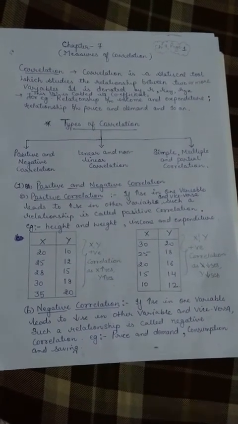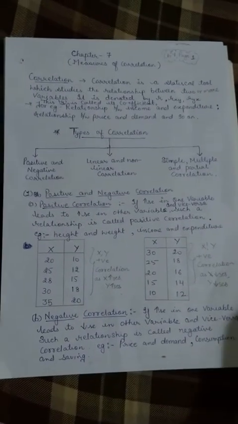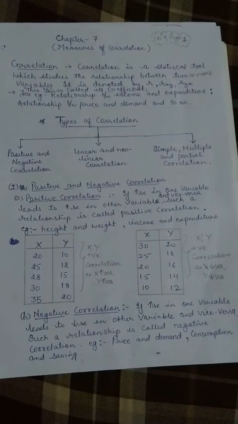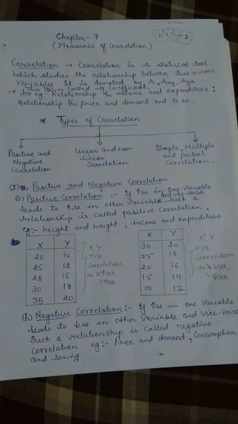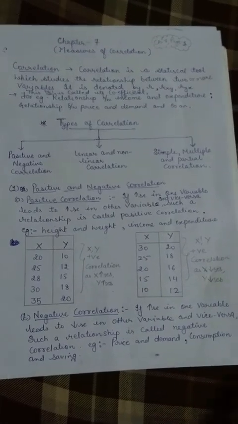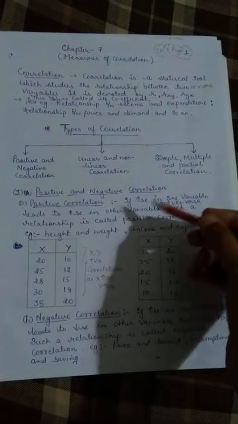So it goes in both forms, and this shows that they move in the same direction. If one increases, the other also increases. If one decreases, then the other also decreases. The next one is negative correlation. It is just the opposite of this.